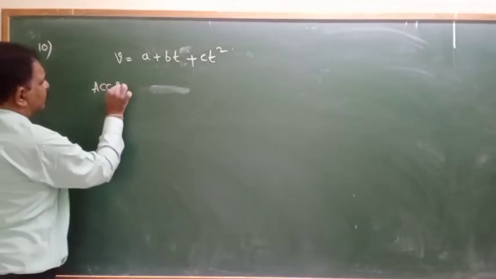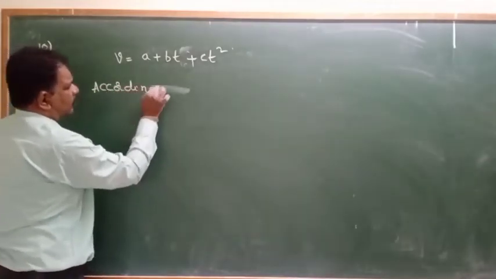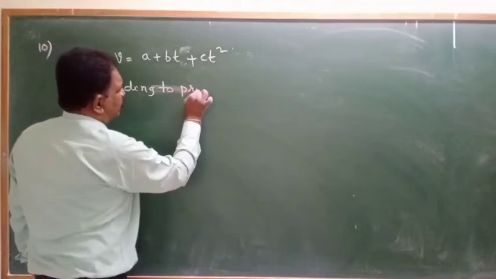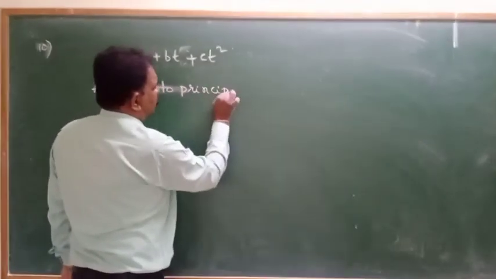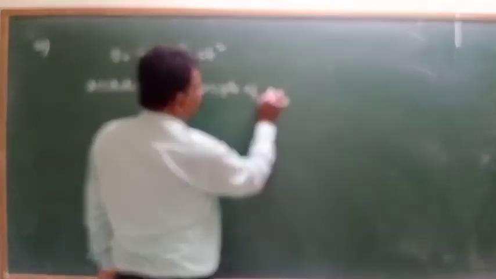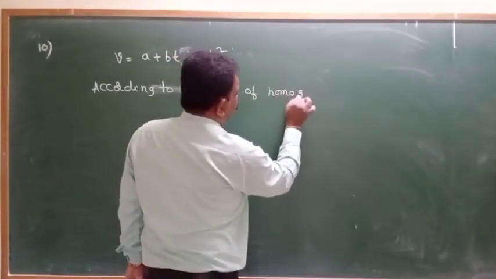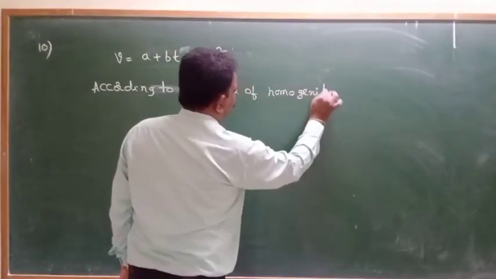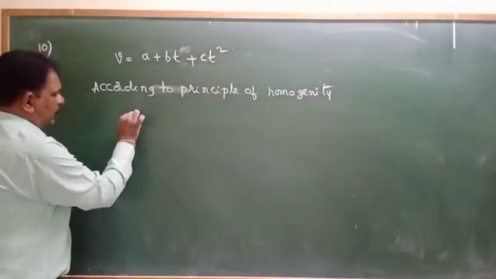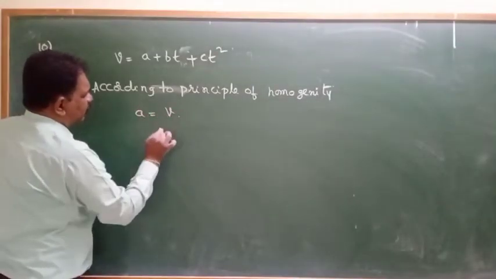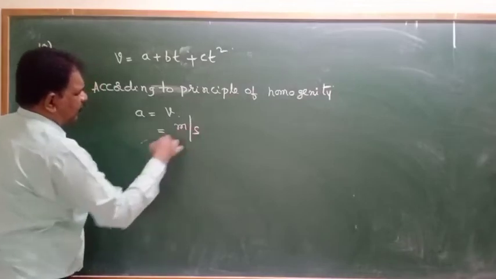So A is written like this. According to principle of homogeneity, A is equal to V. V unit will be meter per second.